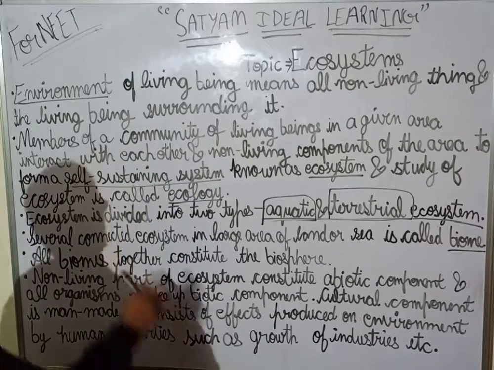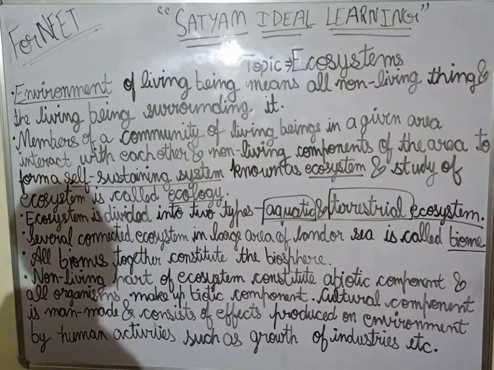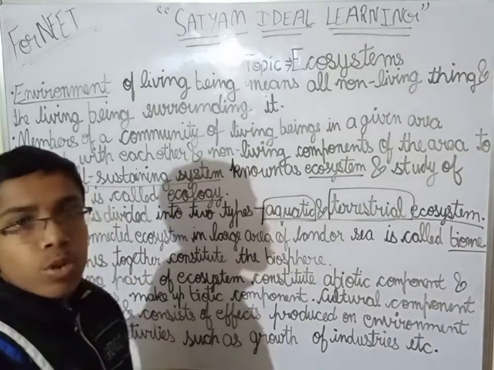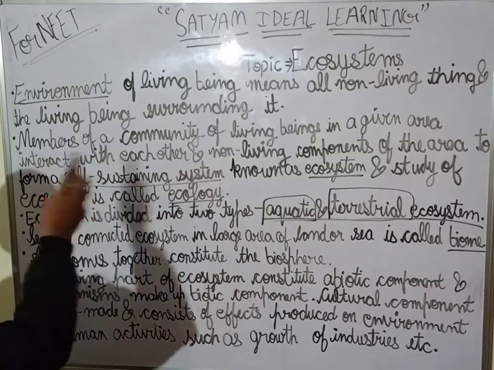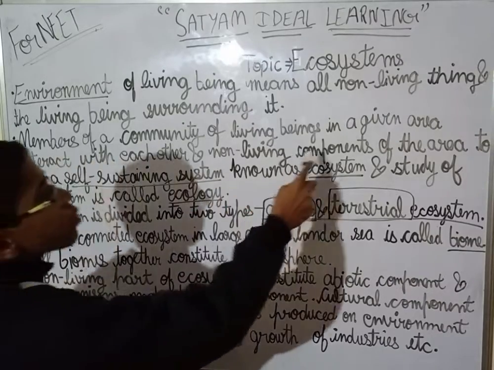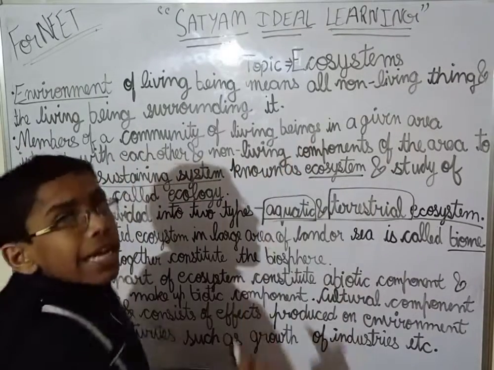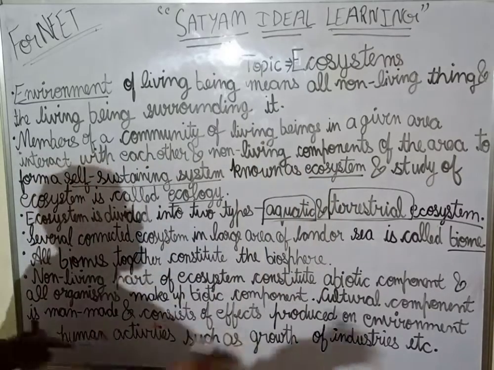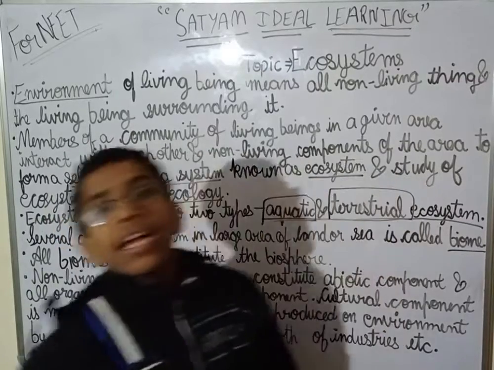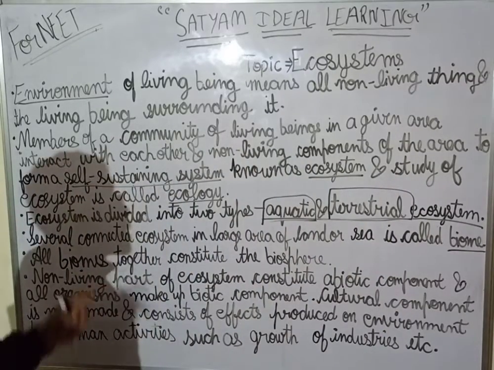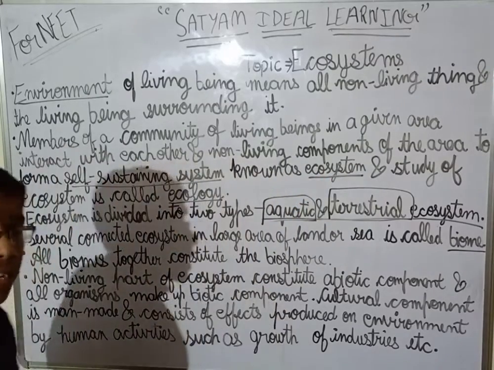To form what? To form a self-sustaining system, so they can survive in that place. For that the self-sustaining system is necessary. So to form a self-sustaining system, that is known as what? Ecosystem. So members of a community of living beings in a given area interact with each other and the non-living components of that area to form a self-sustaining system, known as ecosystem. Clear guys this thing?